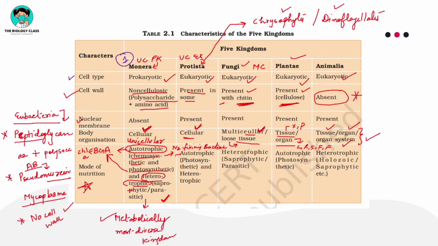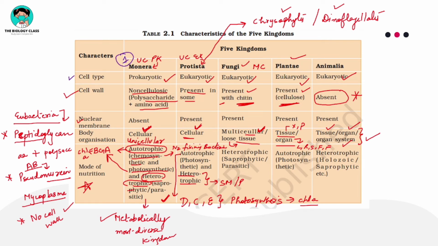Okay, some members are autotrophic like dinoflagellates, chrysophytes and euglenoids. These three groups are photosynthetic. Here photosynthesis is possible because pigments are present, right? Because they have chlorophyll A, along with some other pigments. And some are heterotrophic, like your slime molds and your protozoans. These are heterotrophic groups present in kingdom Protista.